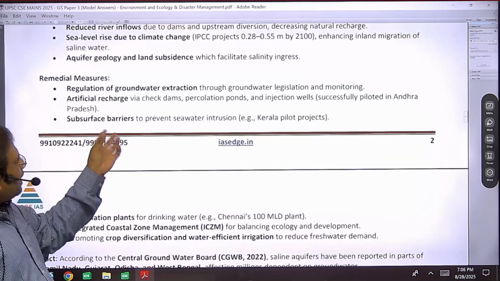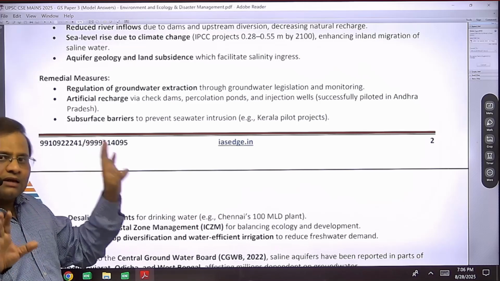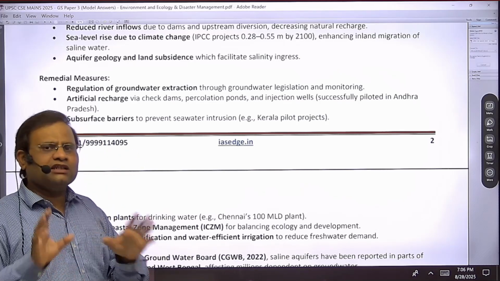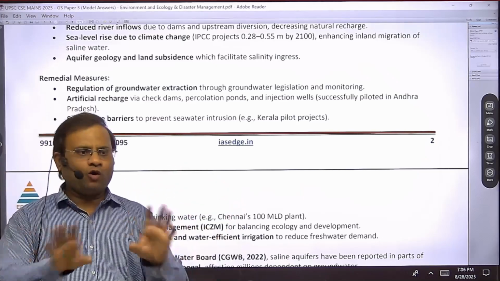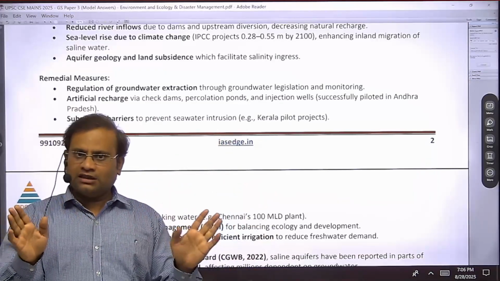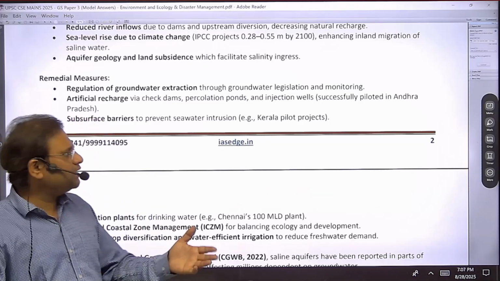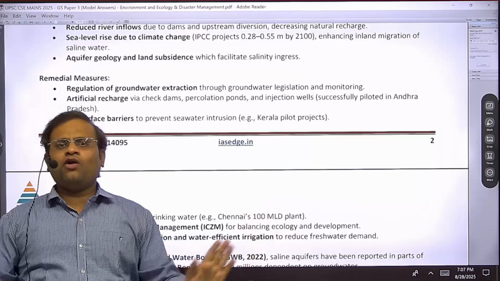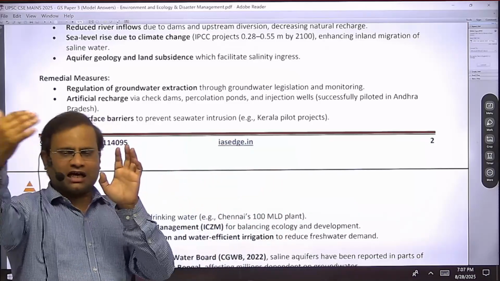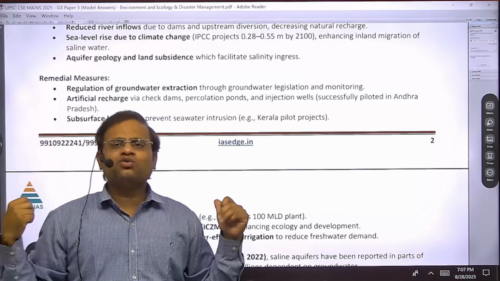Similarly, subsurface barriers to prevent seawater intrusion. It seems to be a simple one, but on the practical level, it is a very tough task. It is just like making an embankment, a wall-like structure along the coastline. Japan has successfully done it. We have also started it as a pilot project in Kerala. So we are making a wall near the sea. So once the high tide or the sea waves come, they will hit that wall and not be able to enter towards the landward side.